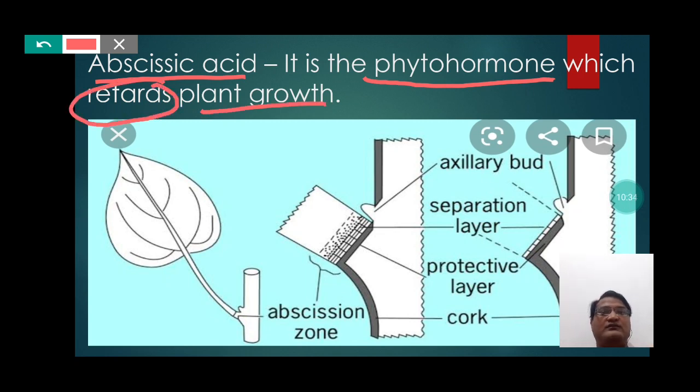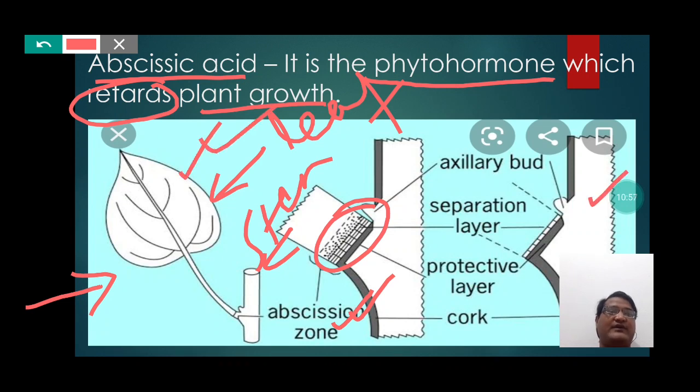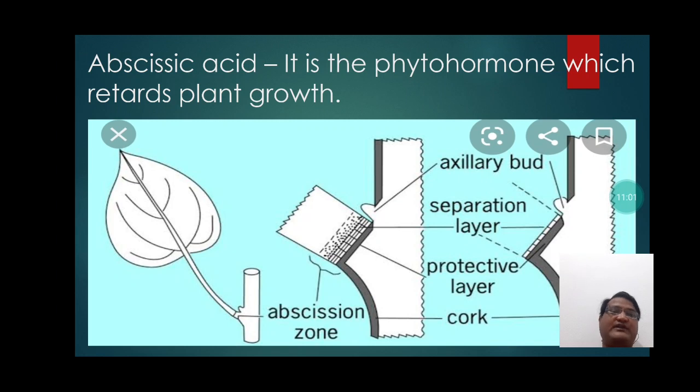Students, the function of abscisic acid can be well understood with the help of this picture. Students, here you can notice that the leaf is attached to the stem, and here due to the accumulation of abscisic acid, an abscission zone is formed, and which further detaches the leaf from the stem by the formation of abscission layer.